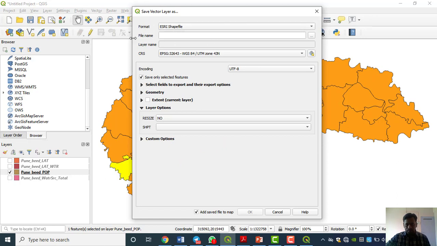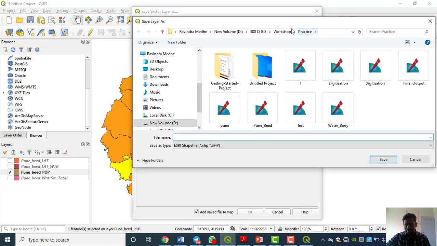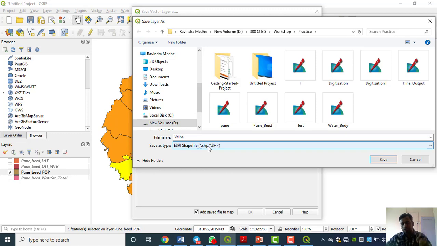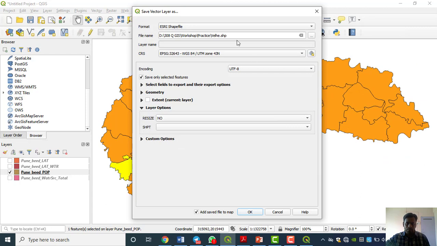Now we have to give the file name. You know how: go to Browse. Here is my practice folder, which I always use for saving practice work. Here I give the name VLA. The format is already there because we already chose it. Now just go with Save. The path will appear here. This is the coordinate reference system, a projected coordinate reference system. Encoding is 8-bit. Everything is there.